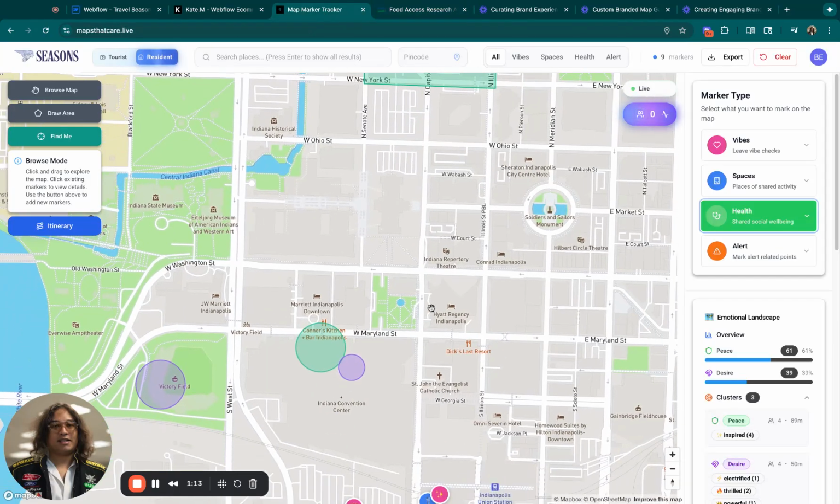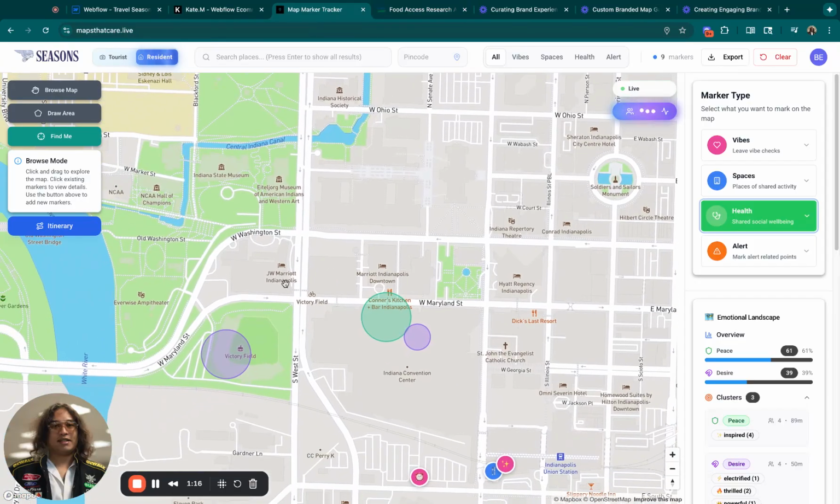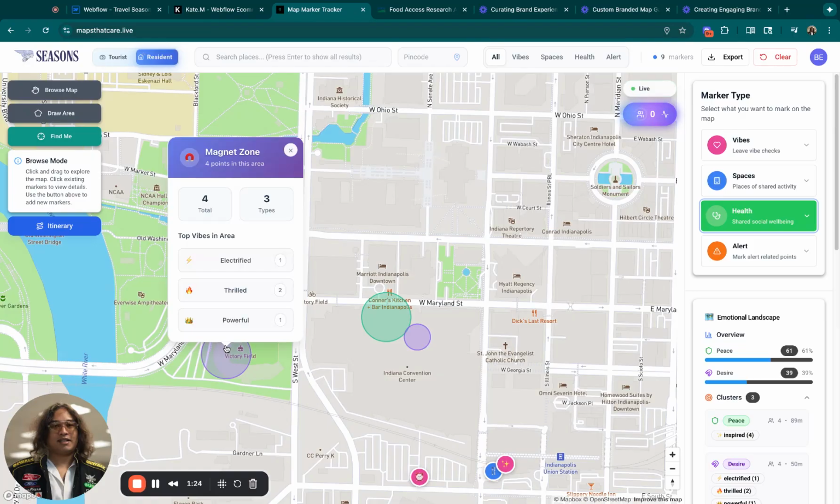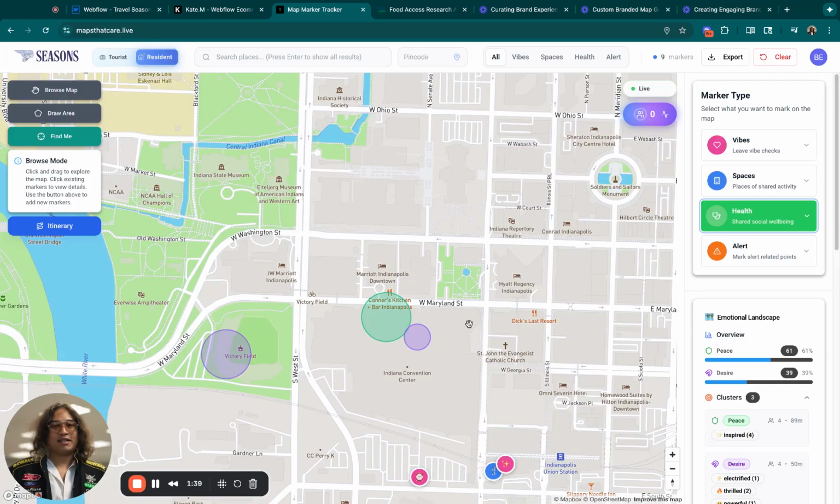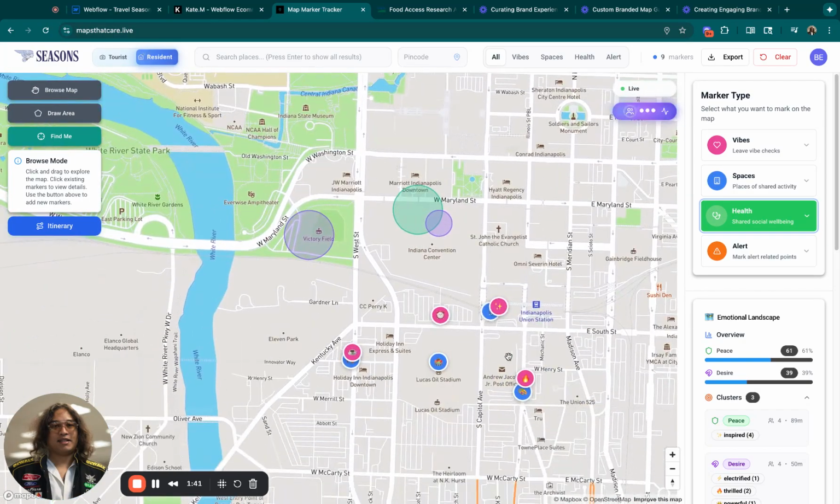Also, let's look at spaces. You see that they have these circumferences around the map, and these are places where you have vibes, where there are 3 or more within a very specific radius. So if I click on one, this is going to be known as a desire area. We're going to see what this area is known for in the vibe category, right? The green is going to be peace, and then we'll also be able to see things that are from challenges.